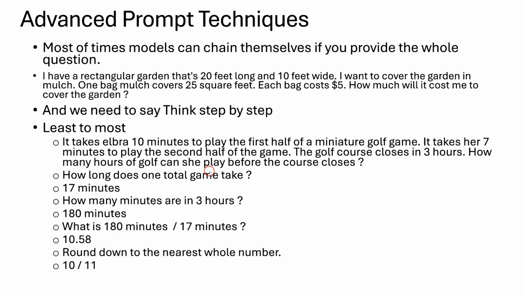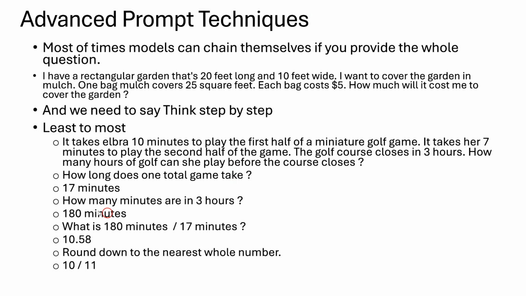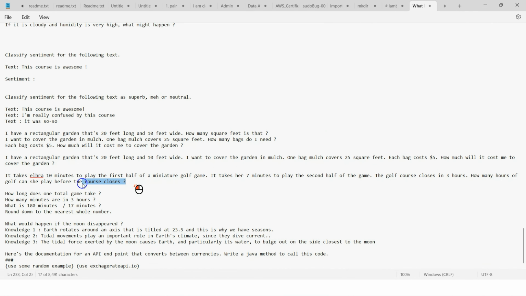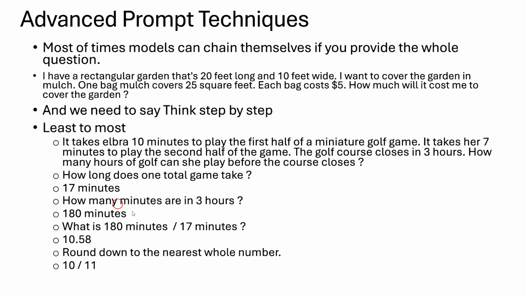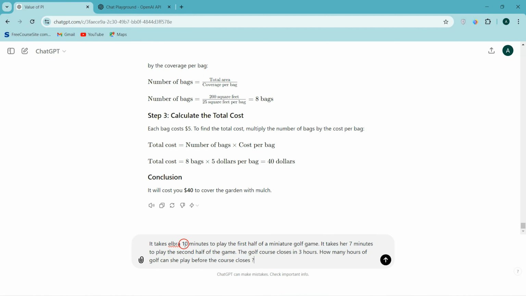And we'll do one thing, right? We'll take this prompt itself and we'll explore now. Now, I'm taking the same prompt, that is the question we asked earlier. This is the least question. It takes Elbra 10 minutes to play the first half of a miniature golf game. It takes her 7 minutes to play the second half of the game. The golf course closes in 3 hours.